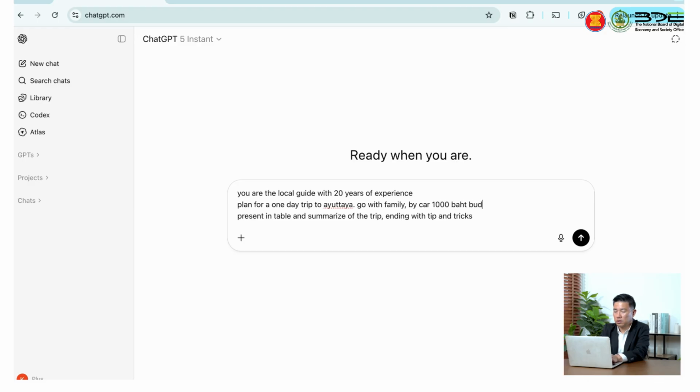You see, what I prompted is I put the persona into ChatGPT, I explain the task, I give more context, and then I give the format. This is what's called a good prompt, a more effective prompt than the short one I used before.